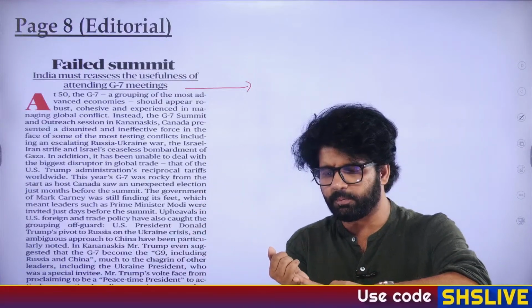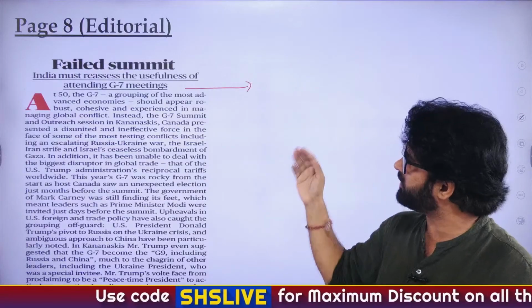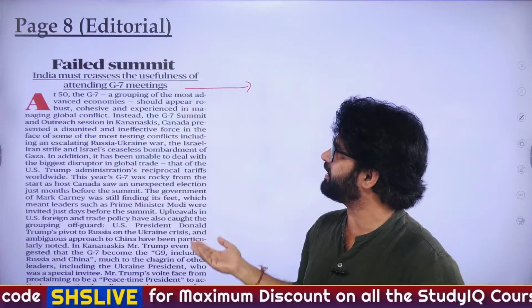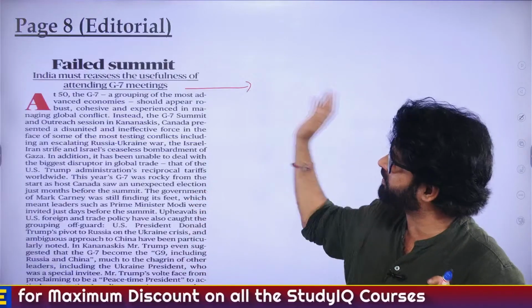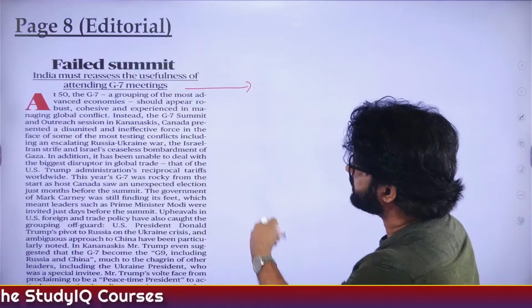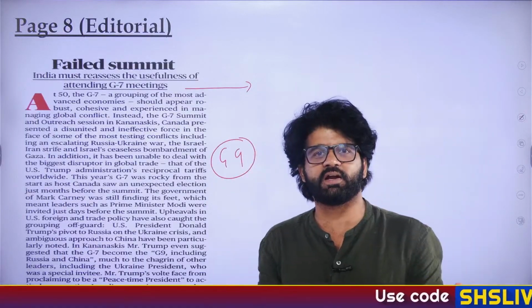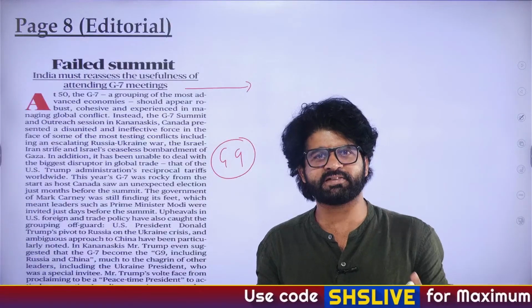Have they been able to do anything about the Russia-Ukraine war? Nothing. Like any issue you pick, they have not been able to do anything. Israel, Iran. Now what has happened? Trump has left early. The G7 meeting he attended, he left early. Now he's talking about converting G7 to G9, and he's talking about including Russia and China. Ukraine was like, dude, what is this, US?